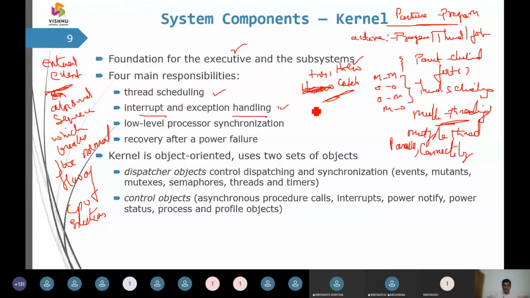Then we are going to call it low level process synchronization. When we say process synchronization, yes, we have critical section, critical region, semaphore, mutual exclusion, and some critical section problems, that is the producer consumer problem, dining philosophers problem, bounded buffer problem.